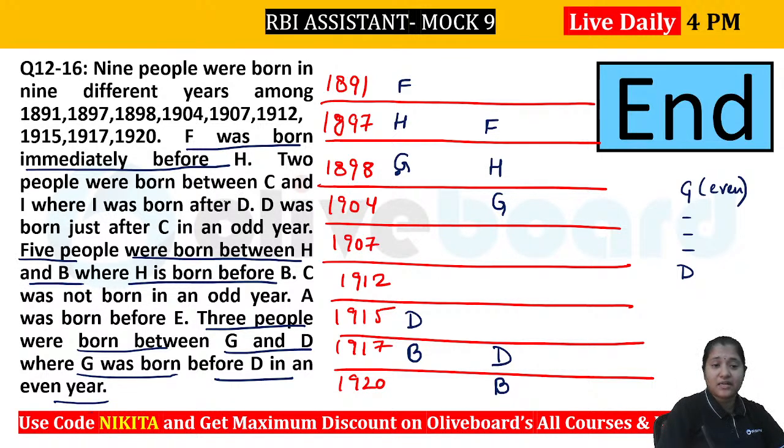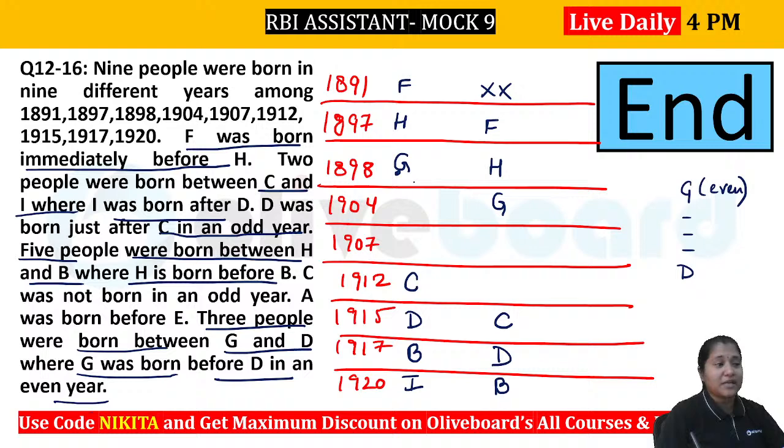Now what is given about D? It is given that D was born just after C in an odd year. So you can see that D has to be immediately after C. Now what is given? Two people were born between C and I, where I was born after D. In the first case, you can see two people between C and I, where I has to be after D, so I can be here. But in the second case, you will not be able to place your I such that two persons are there between C and I. So that means this is an invalid case.